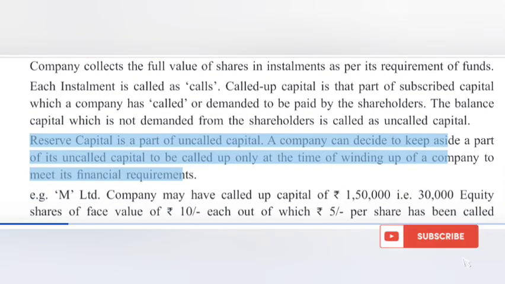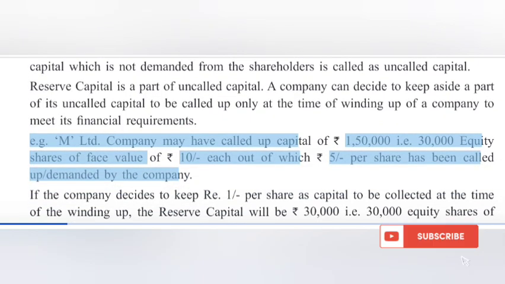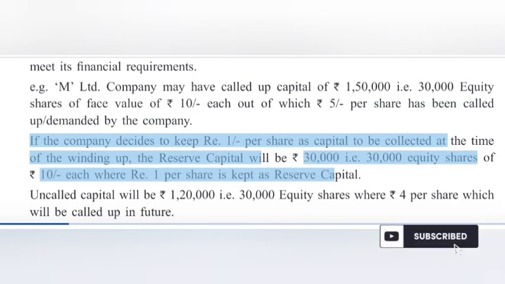Reserve capital is a part of uncalled capital. A company can decide to keep aside a part of its uncalled capital to be called up only at the time of winding up of a company to meet its financial requirements. E.g., M. Limited company may have called up capital of 150,000, i.e. 30,000 equity shares of face value of 10 each, out of which 5 per share has been called up, demanded by the company. If the company decides to keep 1 per share as capital to be collected at the time of the winding up, the reserve capital will be 30,000, i.e.